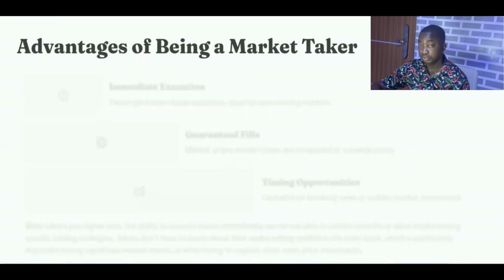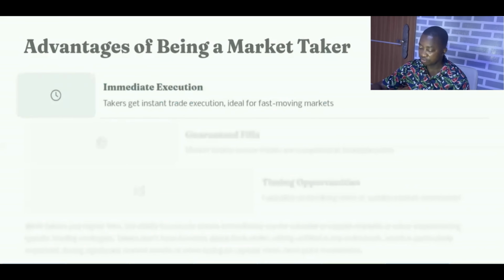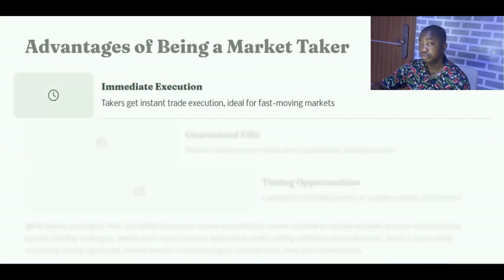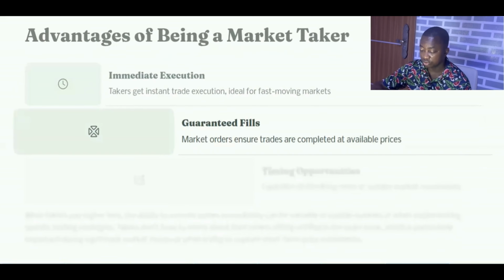Okay, so advantages of being a market taker. Are there any? Of course, there are. One is immediate execution of your trades. You don't have to wait. Then when the market is fast moving, you can instantly execute your trades and you're done, right? You don't have to wait for any orders to be filled.